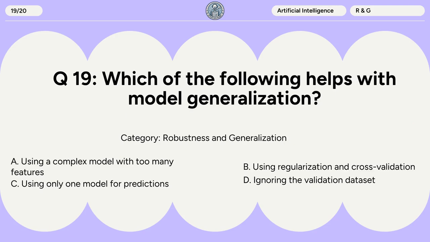Question 19. Which of the following helps with model generalization? A. Using a complex model with too many features. B. Using regularization and cross-validation. C. Using only one model for predictions. D. Ignoring the validation dataset.